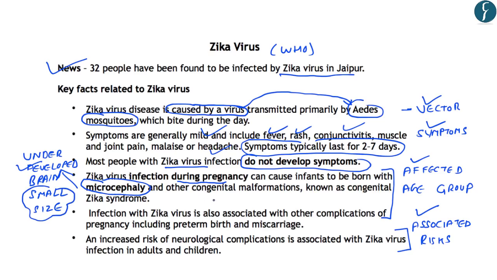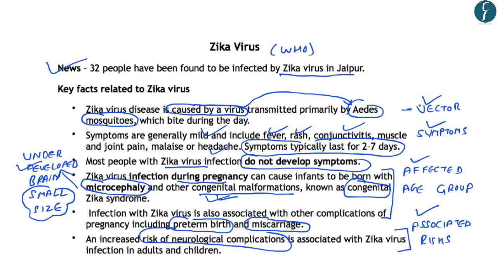And it is also related to other congenital malformations known as the congenital Zika syndrome. So the proper development of a child is hindered because of the presence of Zika virus infection, and that is why it is known as congenital malformations, because this underdevelopment is present from the time of birth itself. Further, the Zika virus complicates the pregnancy. For example, it leads to premature births, and it can also lead to miscarriage in pregnant women. And it is also associated with increased risk of neurological complications.